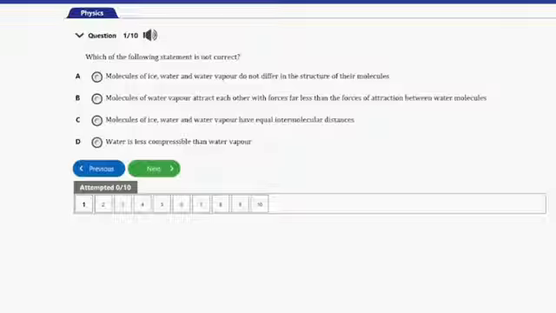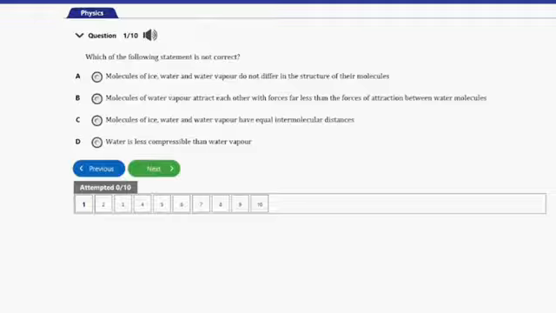So guys, the answer to this question here is option C. Molecules of ice, water, and water vapor have equal intermolecular forces. So guys, this is a false statement, and as such, that's the answer to this question. Molecules of ice, water, and water vapor do not have equal intermolecular forces. As a matter of fact, the intermolecular forces that bind ice are much greater than those that bind water and water vapor. So that's it for that question, guys.